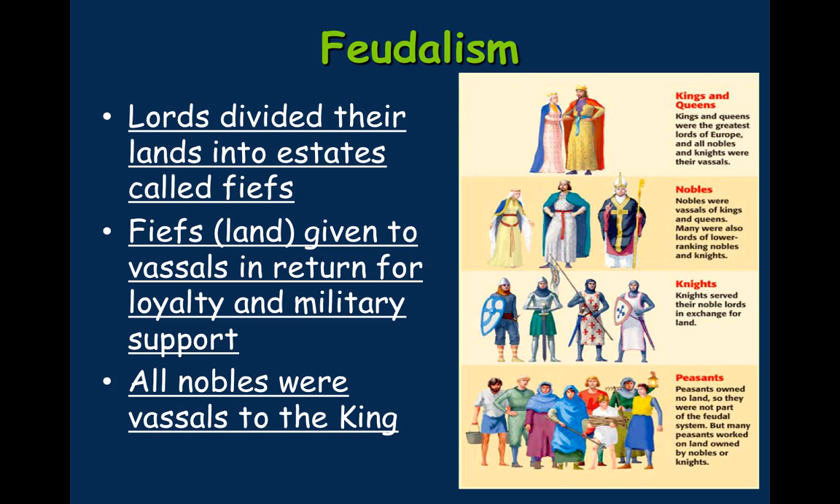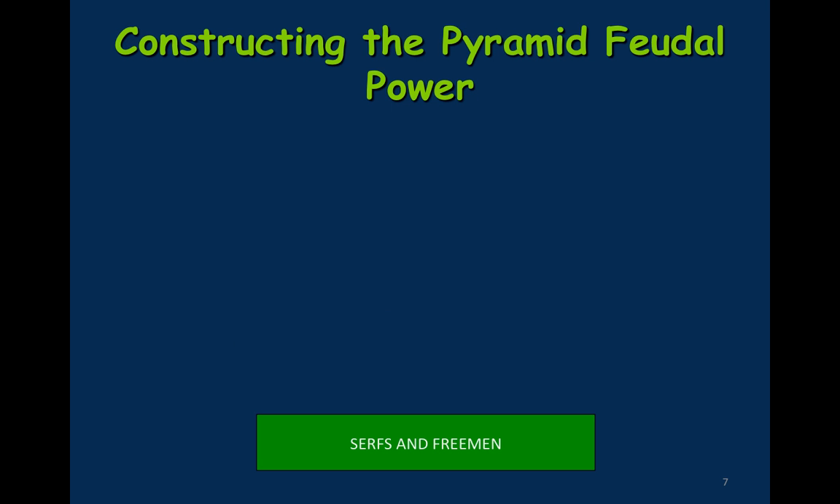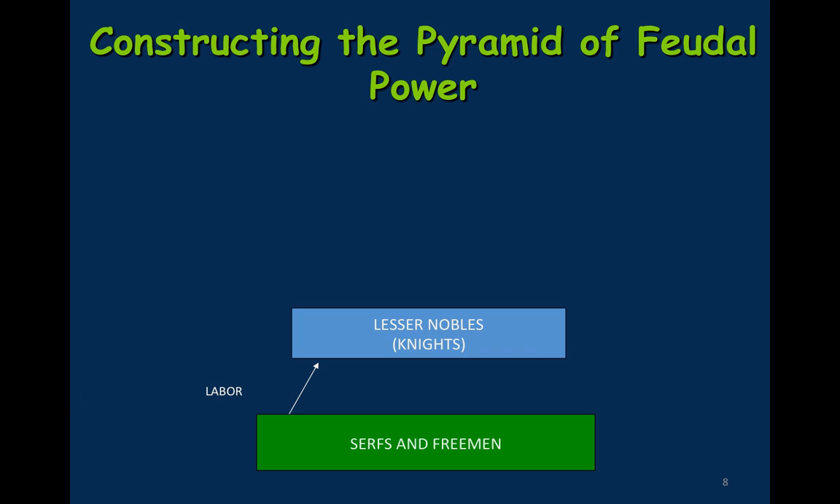So if we break the feudal system pyramid down, at the bottom we have serfs and freemen. Up above those were the lesser nobles, so knights and some clergy. Clergy are people associated with the church. The church in medieval Europe had a lot of power, so those associated with the church, lesser clergy, were at this level. And you can see there that the serfs exchanged labour in order to get protection, labour being farming and things like that.